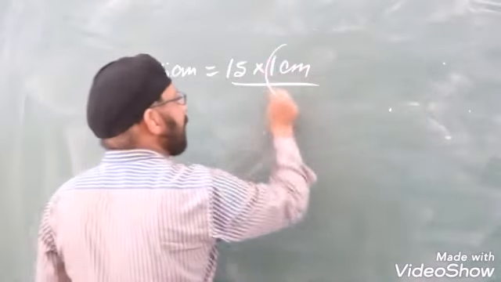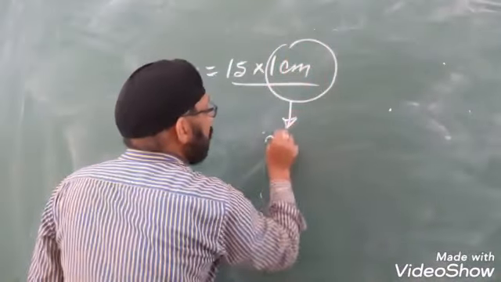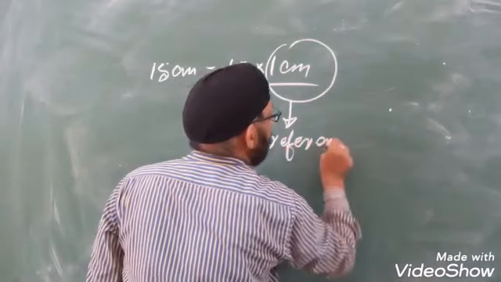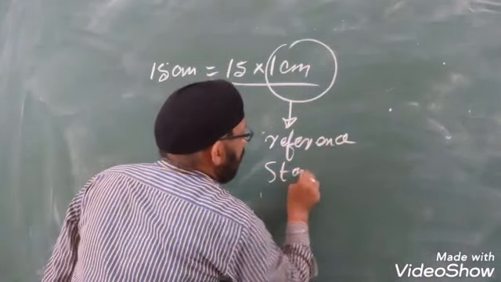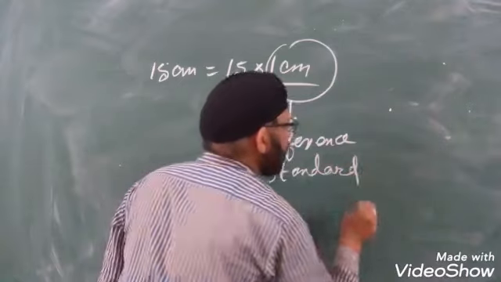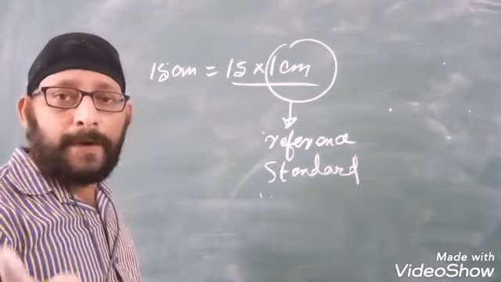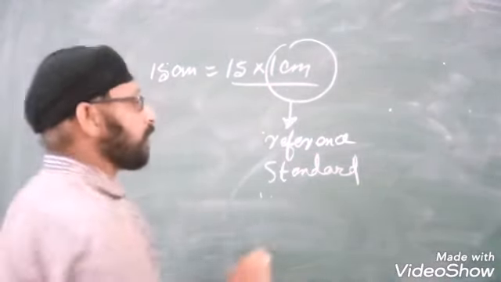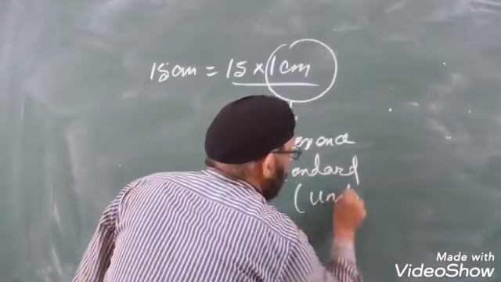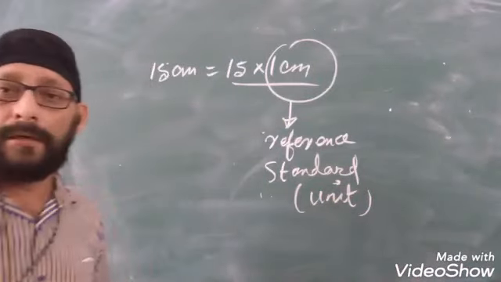Alright, now what is this centimeter? It is a reference standard. Unless you set this reference standard, you will not be able to measure the physical quantity. This reference standard is given the name unit.